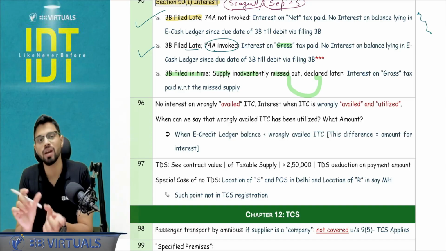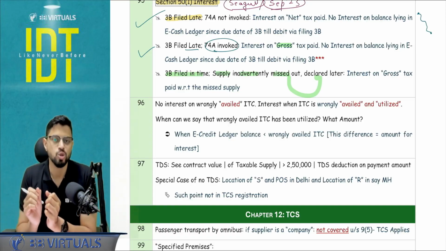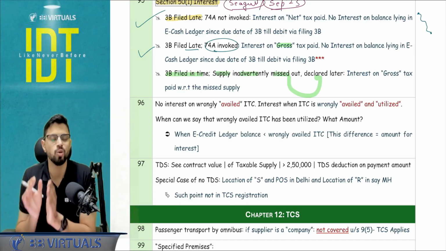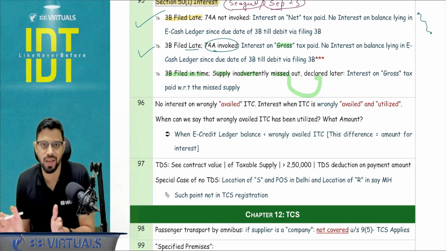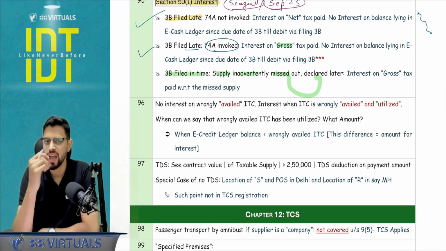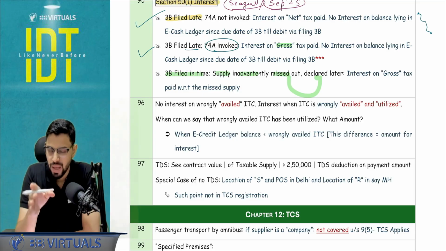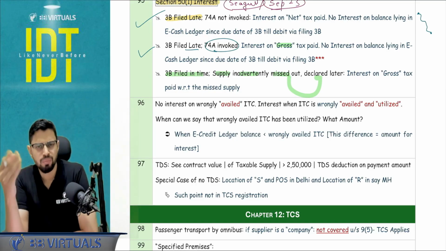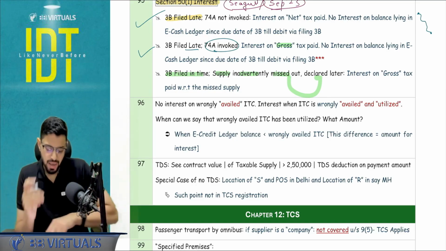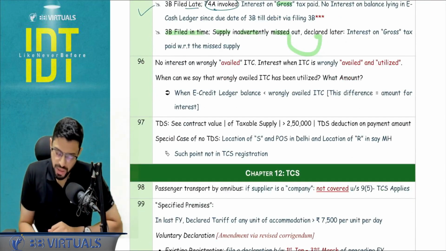Okay, and with respect to that return, we see how much amount is paid via what source. But here the supply was omitted. You calculate interest on that. Do not deduct anything. Okay, interest will be for what period? From the next day of the due date of that particular month till the actual filing of the 3B in which you are declaring that. Next, no interest on wrongly availed ITC.